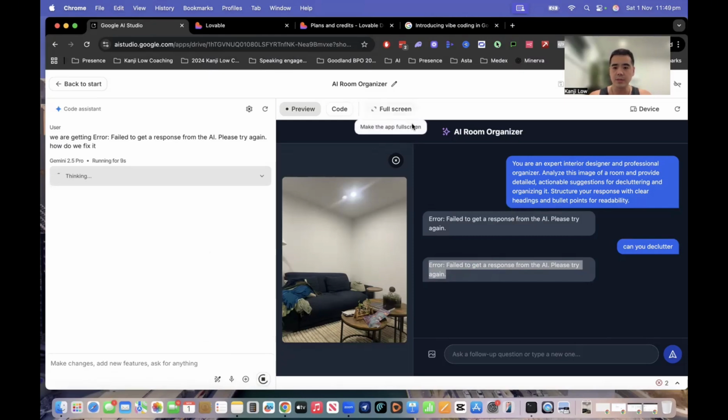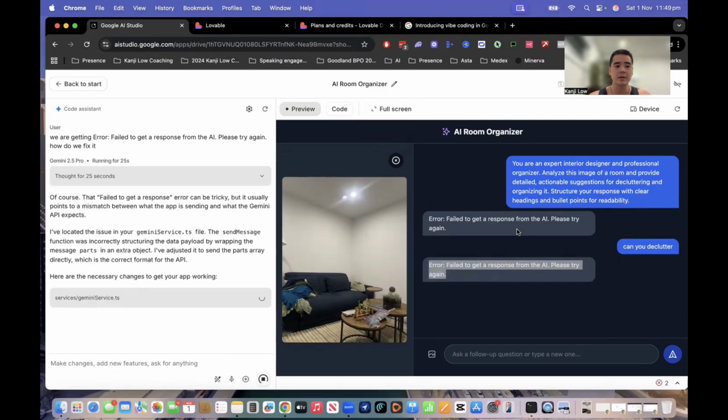But as per the design, I actually quite like it. It's very simple. Obviously, you've got the standard room organizer content as well. And if you actually wanted to do this prior, it would have been good to map out the prompting first.